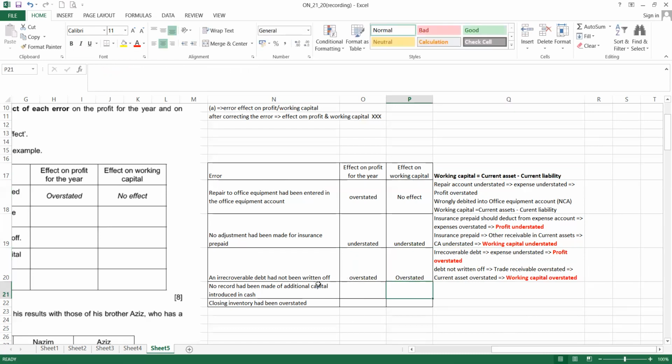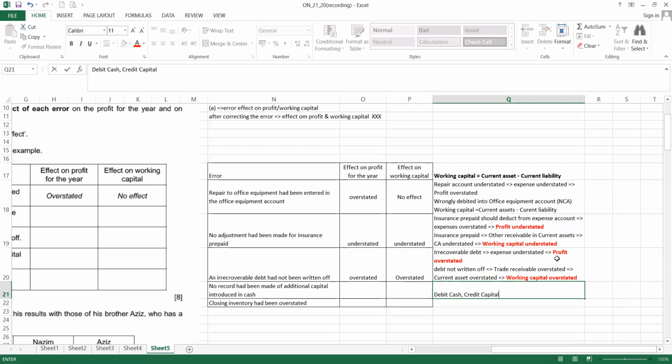Okay, now next, no record has been made of the additional capital introduced in cash. So the double entry for additional capital is debit cash, credit capital. These two accounts, the cash account and the capital account, are under the statement of financial position. So therefore, profit no effect.